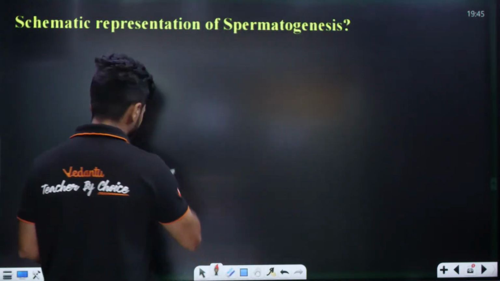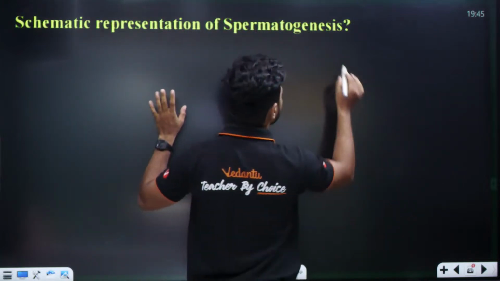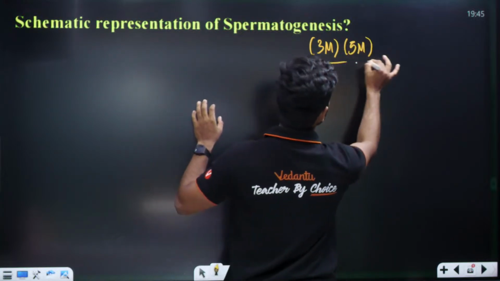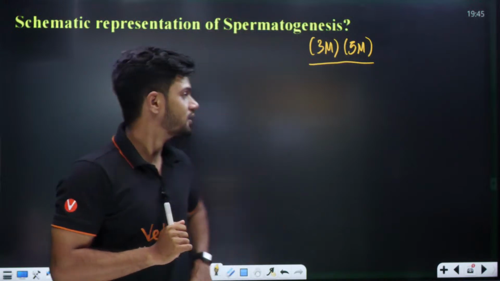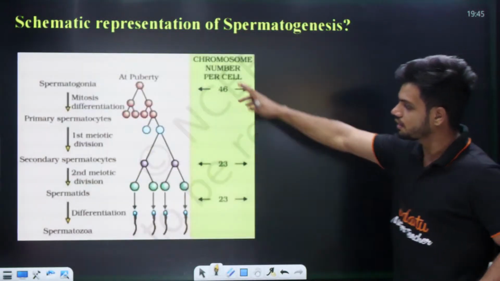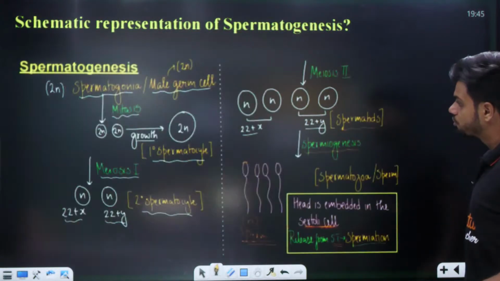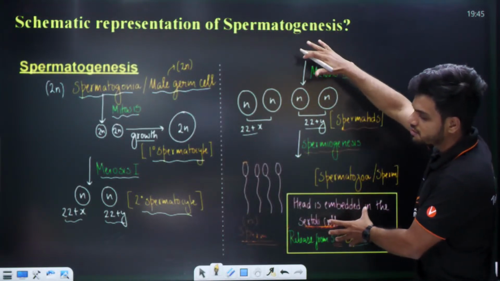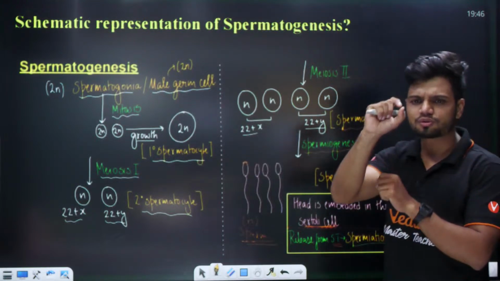Students, this question right here can be asked for 3 marks or 5 marks. Either of the two possibilities can happen. If they ask you for 3 marks, what should you do? You should draw this one. If they ask you for 5 marks, you should draw this one right here. I'll explain this one more time. I explained it recently in the previous video, so I'll explain once more. Just listen to me. It's very easy. You should write it also.